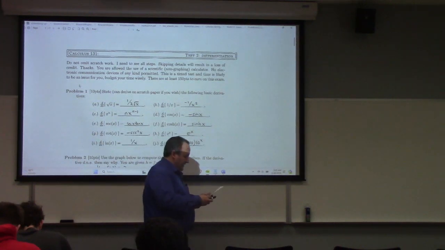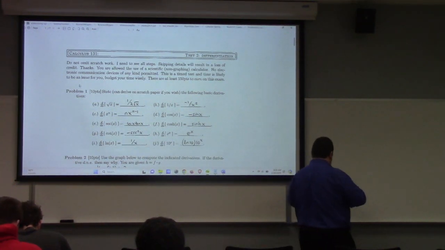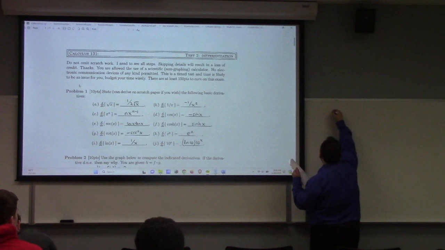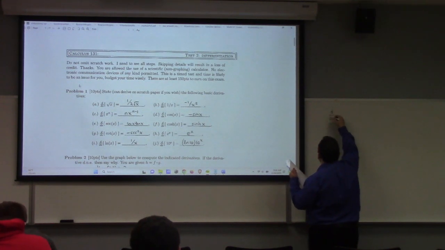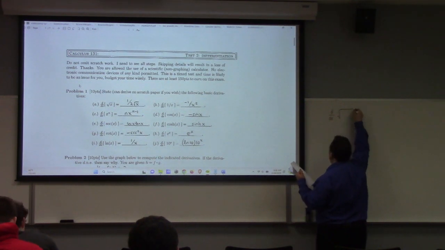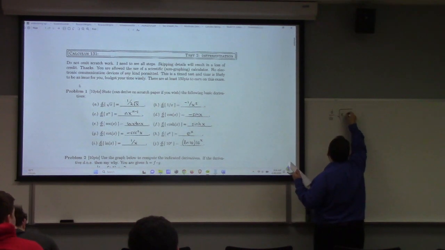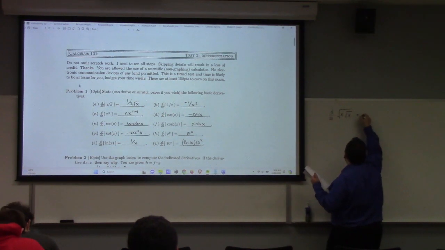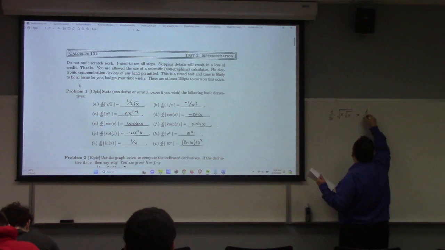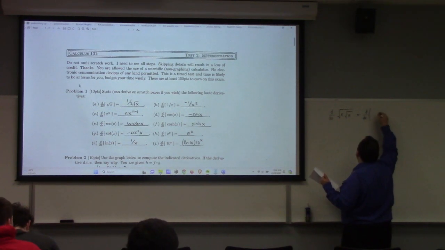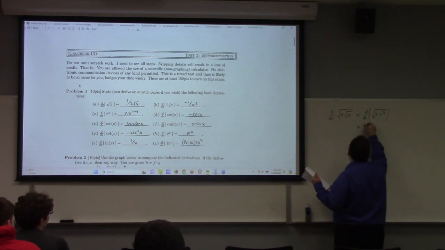So the K, L, M, N in the math battle, we have d dx of the square root of x times the square root of x. So how do you deal with that? All right, so what we're looking at is d dx of the square root of x times x to the 1/2, right?